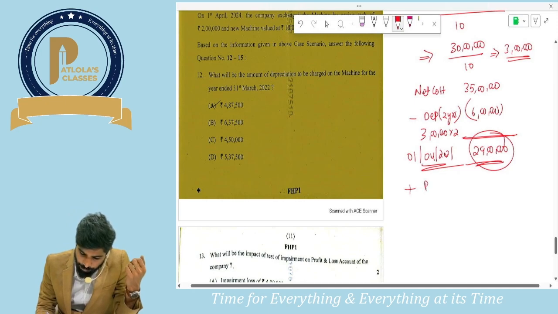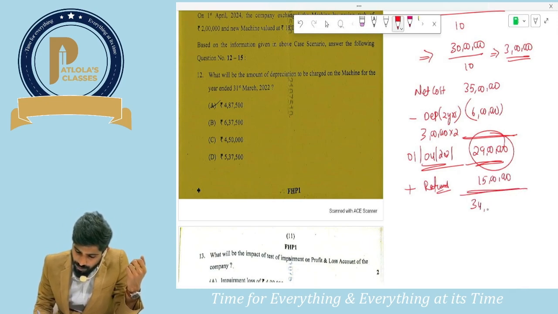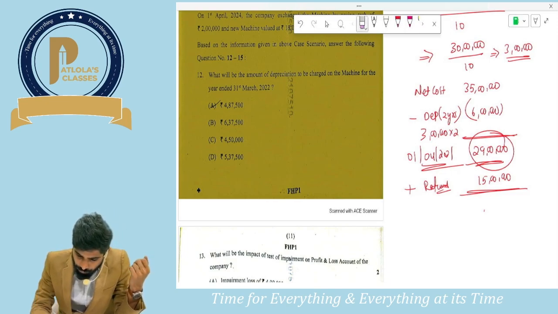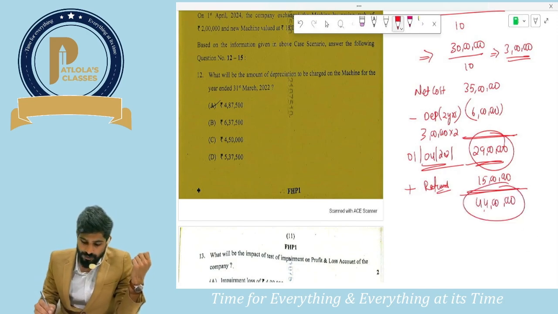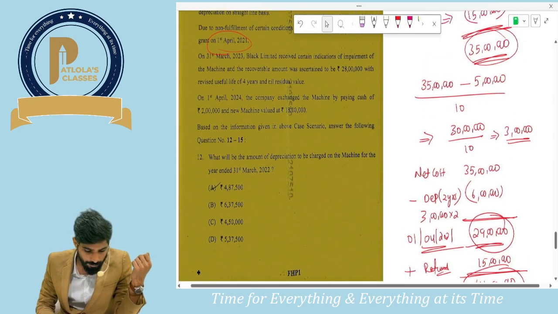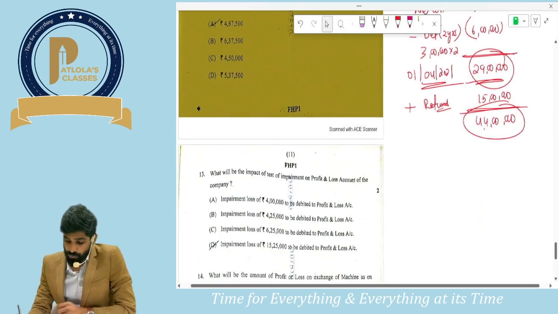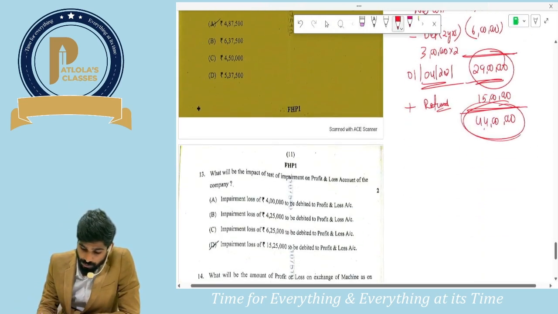Yes, add it. How much will be the refund? 15 lakhs. So how much will be the revised carrying amount? Sorry, it's not 34 lakhs, it should be 44 lakhs. 44 lakhs will be the revised carrying amount. Now nothing happened till next 31st March 23. So we are going to provide depreciation on the revised carrying amount.